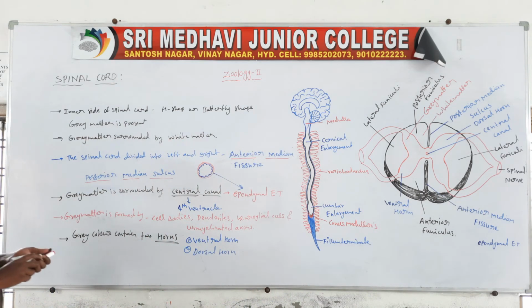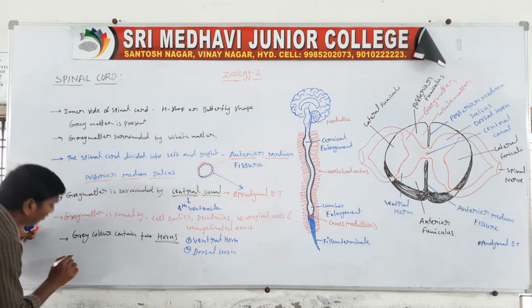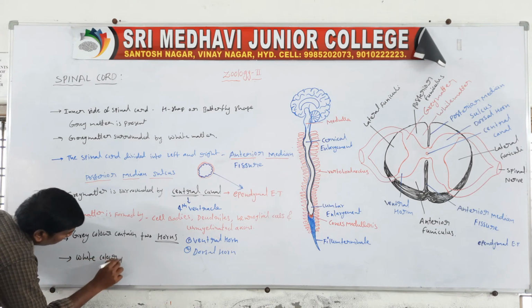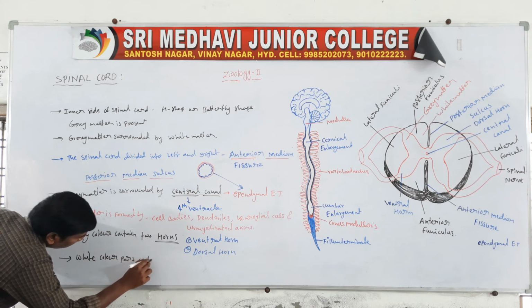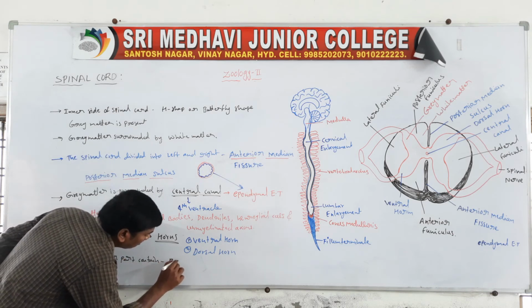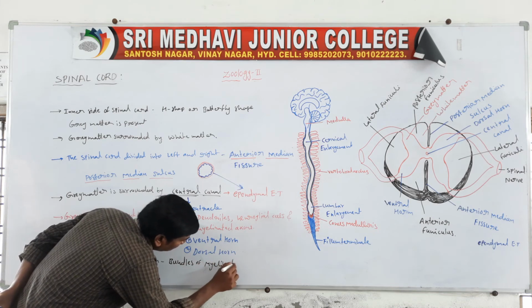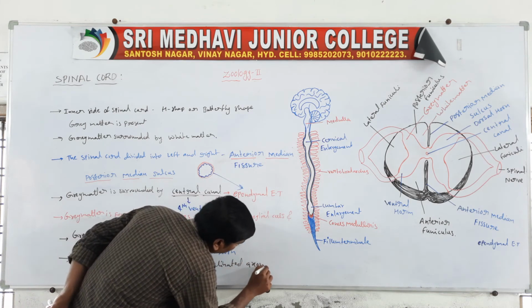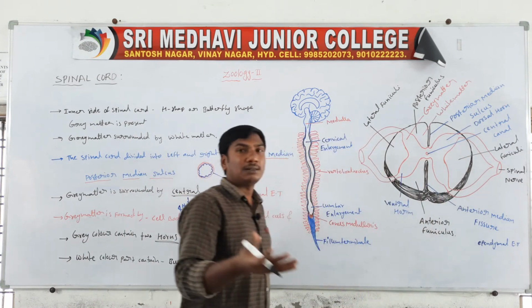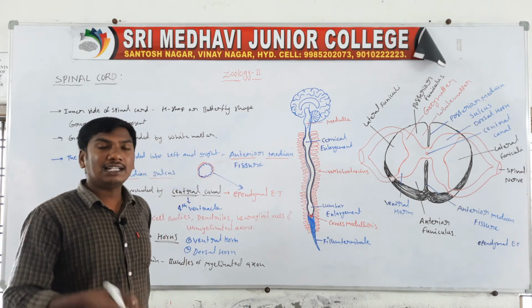Next one, the white color part contains bundles of myelinated axons. So these are the white matter parts. That part contains bundles of myelinated axons.